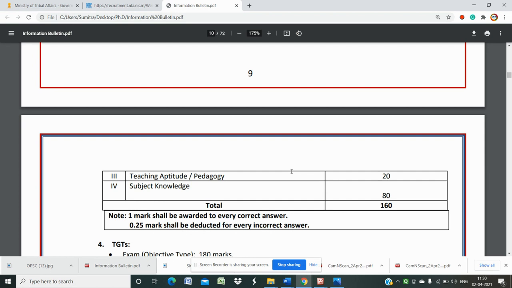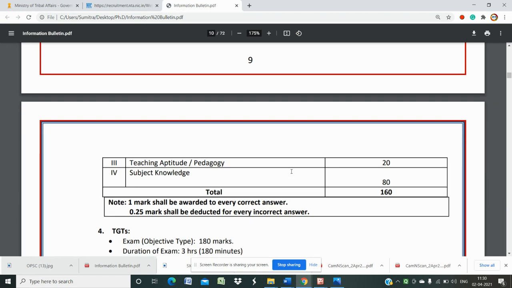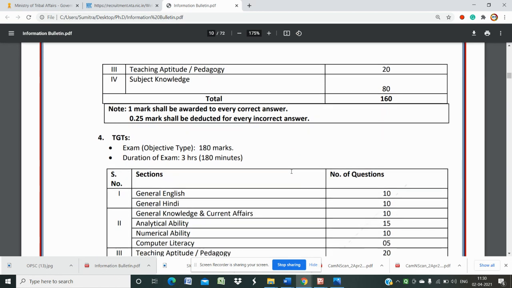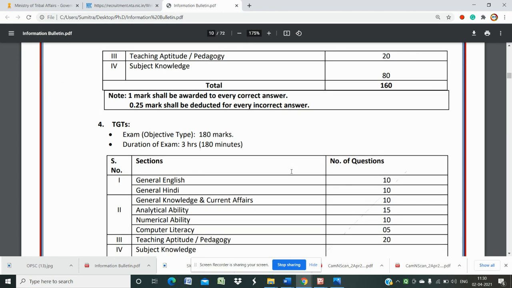Subject knowledge, for the subject you are applying for, your PGT subject, is 80 marks. Then 160 marks all total. The same procedure applies for negative marking. So there is negative marking. You have to answer very carefully, and opt only for an option you are very sure of.